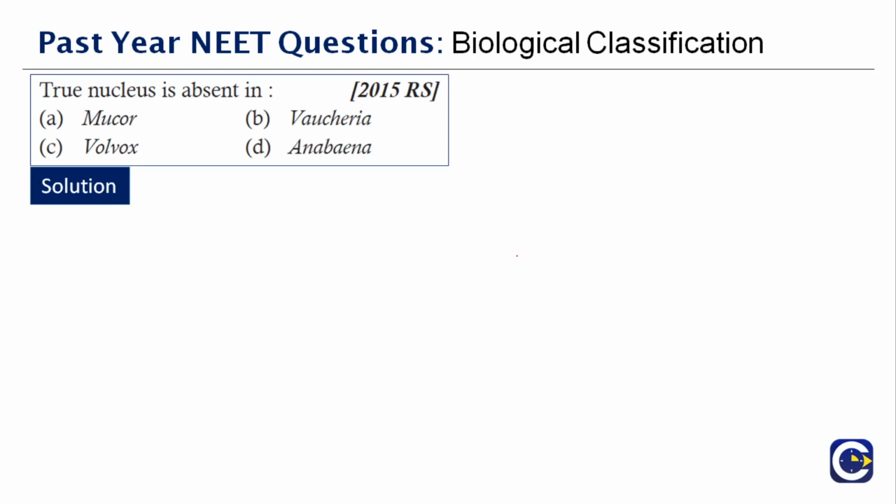Anabaena is a cyanobacterium which lacks a true nucleus because of the absence of a nuclear membrane. As I said, true nucleus means a well-defined nucleus.